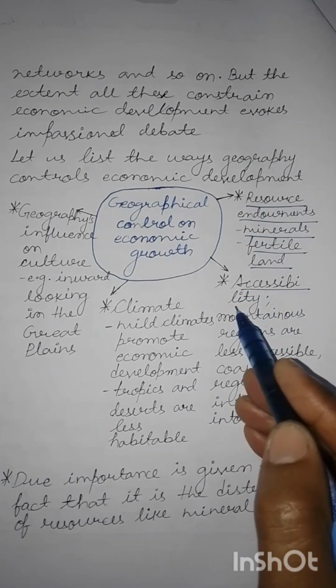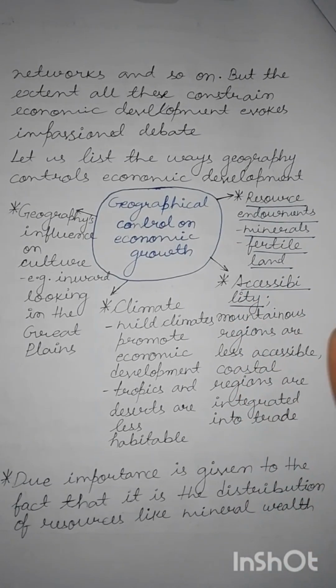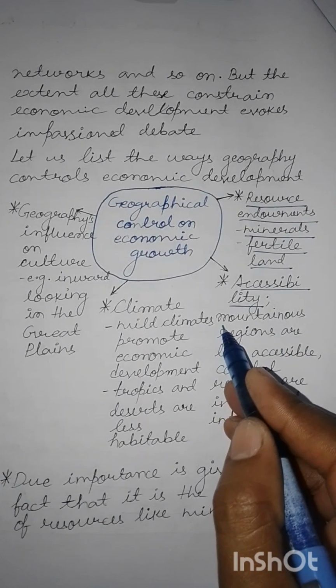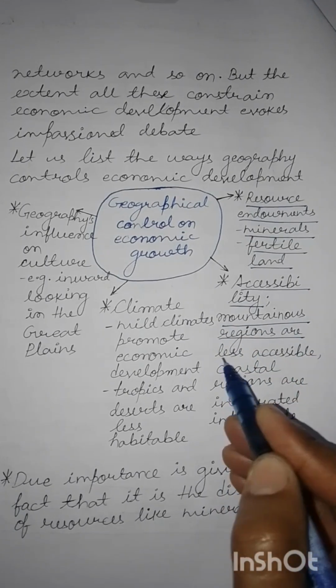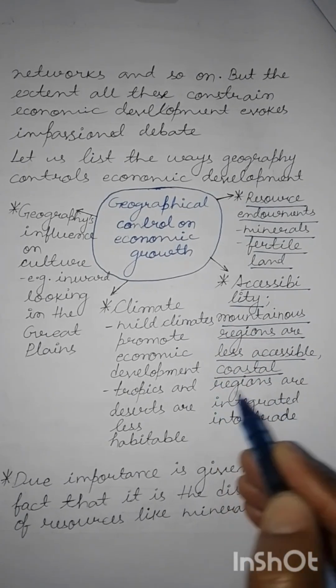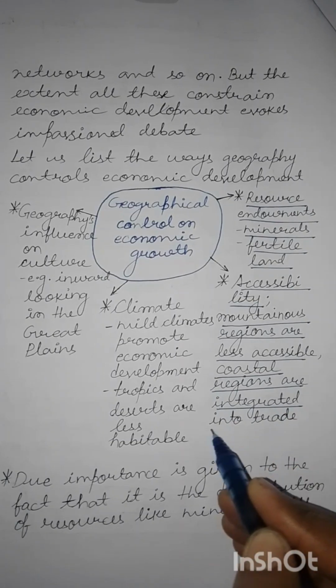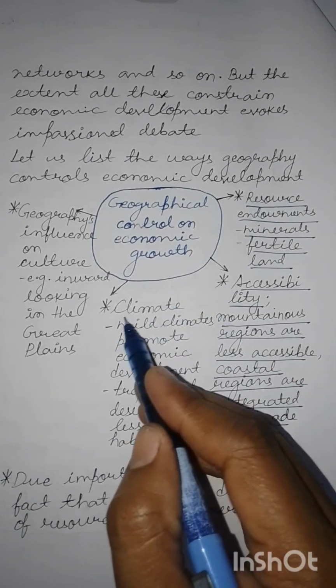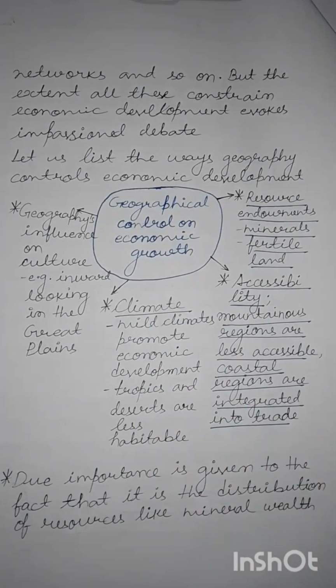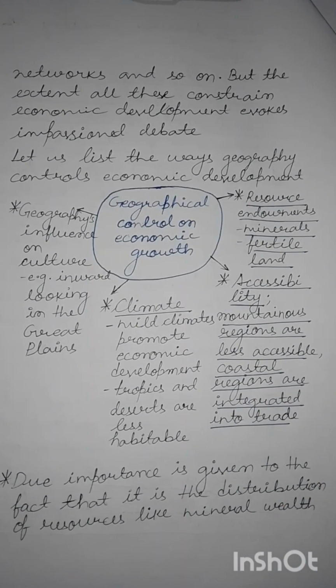Then comes accessibility. Generally it is a factor of geography how accessible a place is. For example, mountainous regions are less accessible while coastal regions are integrated into trade. Then comes climate. Mild climate is generally credited with promoting economic development, while tropics and deserts are less habitable and hospitable. So their being less habitable and hospitable acts as a constraint, a negative control on economic development.